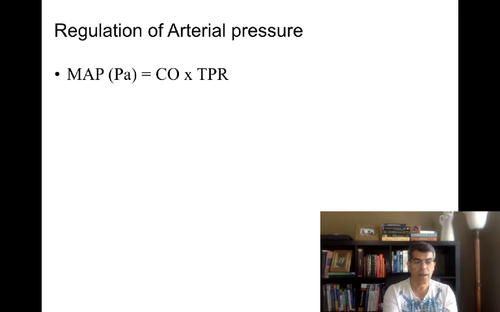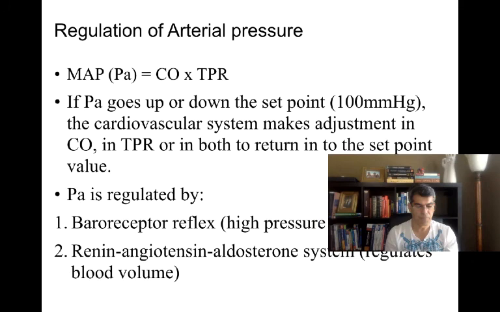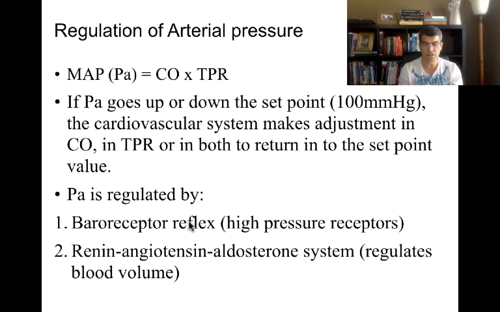So therefore, my body should control my mean arterial pressure. How does my body control my mean arterial pressure? How does my body make sure mean arterial pressure is going to stay around 100? Well, the answer is there are 2 ways. By baroreceptor reflexes. There's a reflex called the baroreceptor reflex. And the other one is called the renin-angiotensin-aldosterone system. Let's talk about the baroreceptor reflex.